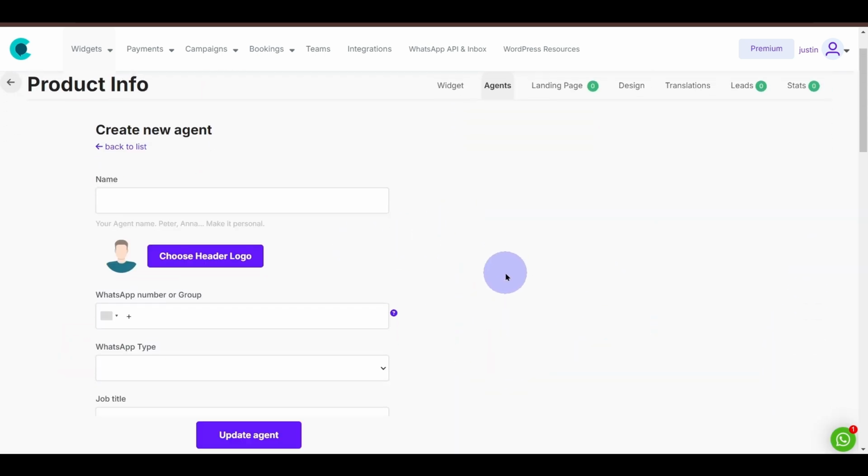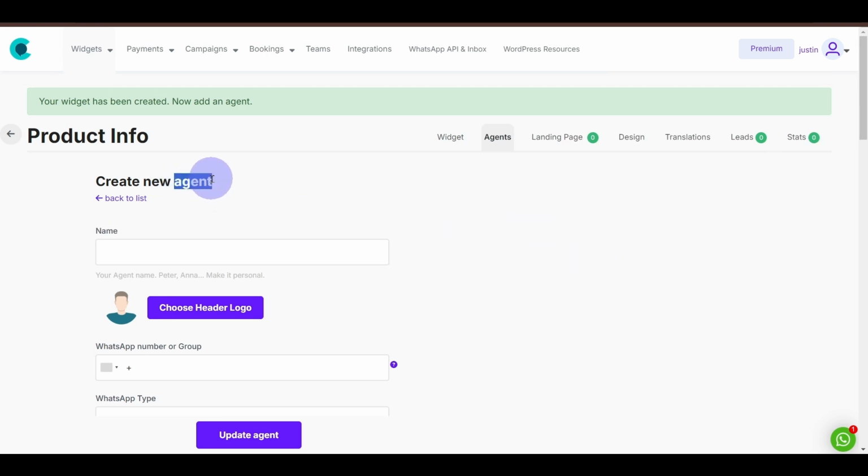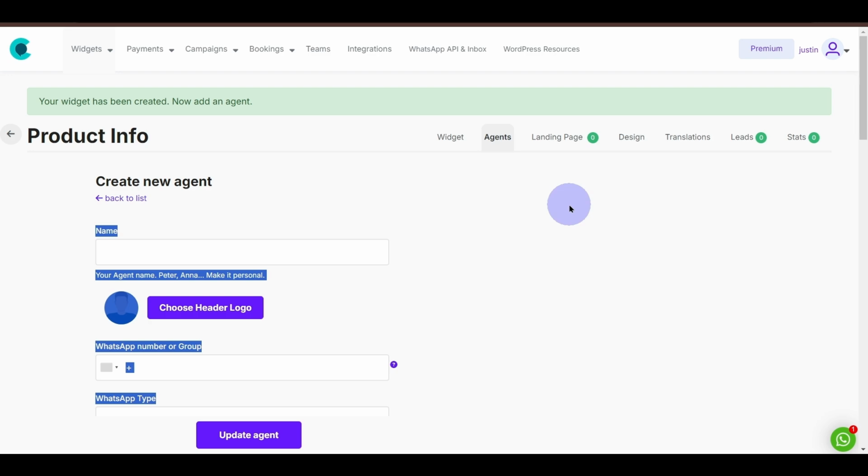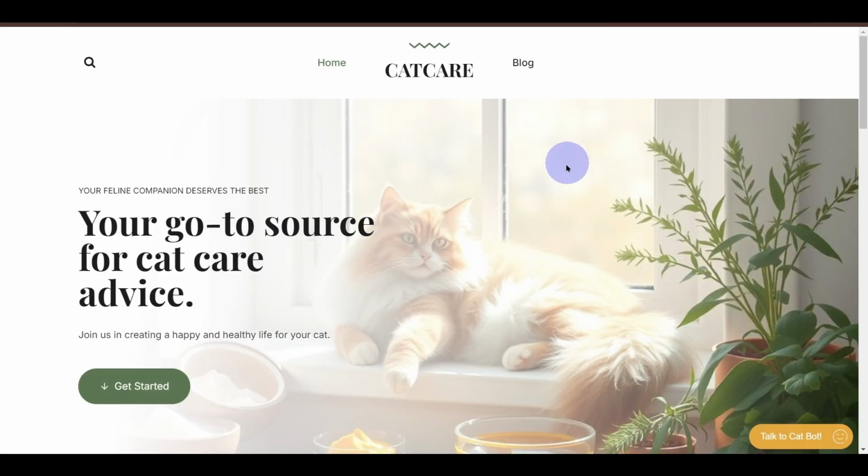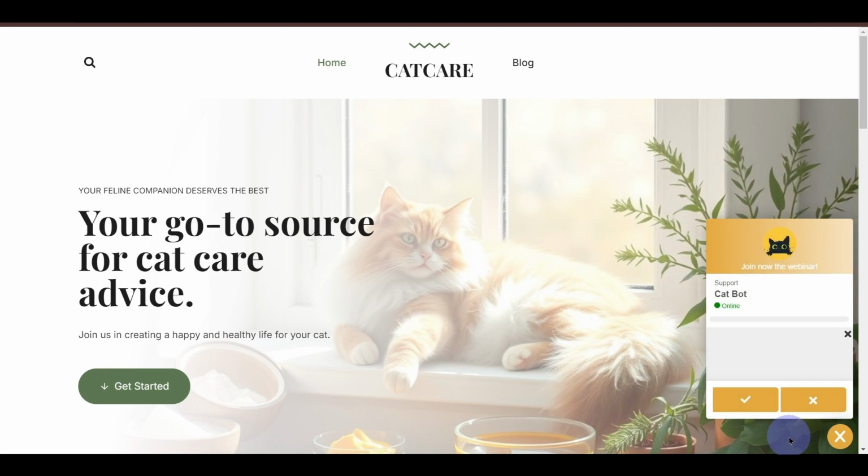So next we'll have to create our agent. Our agent is essentially the person or the entity that will be displayed on the widget, right? So if I take you back to this website, you can see that if we click into the widget, we have CatBot, right? And it shows online. So CatBot is the agent. Now we can also add multiple agents within one widget. So for example, if you're working with an e-com business or a local business, you might want to have one widget for customer support, one for sales, one for additional info, so you can have multiple agents within one widget as well. So that's worth knowing.